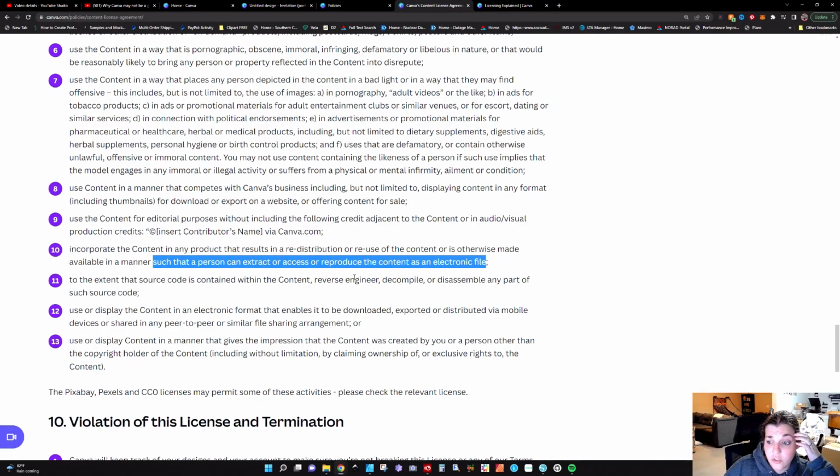Okay? Anytime if the source code is contained within the content, reverse engineered, decompiled, or disassembled any part of the source code, use or display the content in an electronic format that enables it to be downloaded or exported or distributed via mobile devices or shared in any peer-to-peer or similar file sharing arrangement, and any manner that gives the impression that the content was created by you. All right? So this number 10 is very important, such that a person can extract. We talk about this a lot in the design world, especially because it's such a fine line.